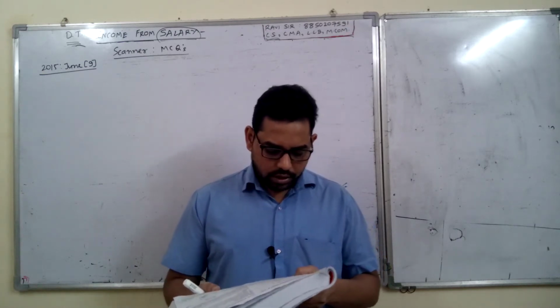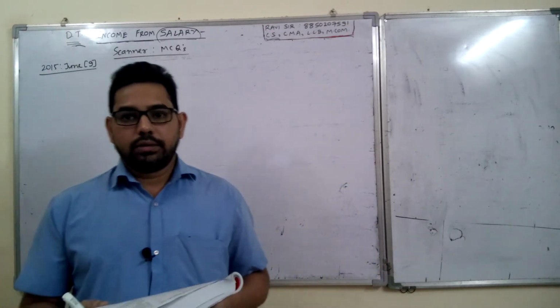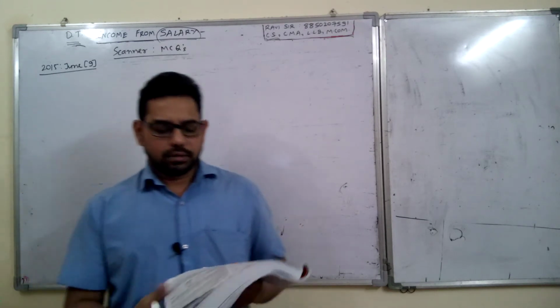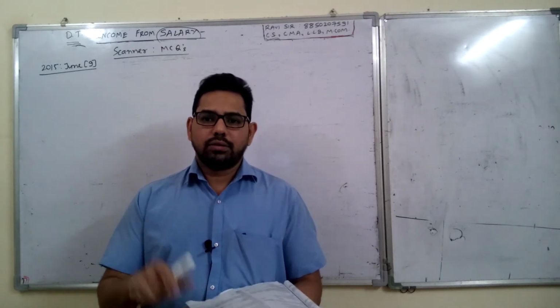So what is the answer? D, both HRA and interest paid. So they have clubbed 2 chapters. So tick mark D, this is the theory part, so you can remember like that.